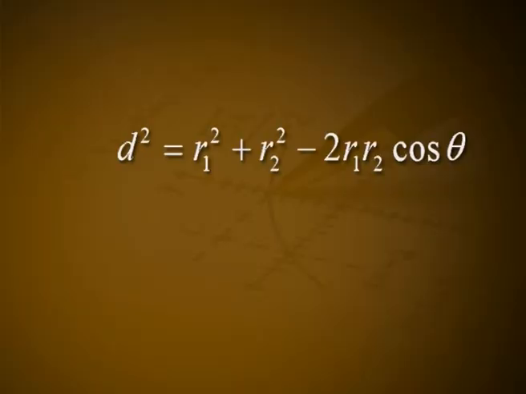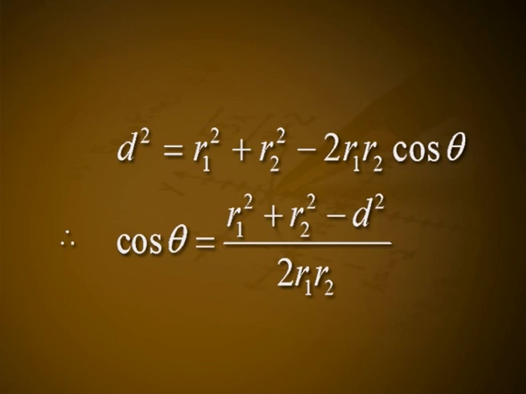Applying the cosine formula to triangle C1 P C2, we have d square is equal to r1 square plus r2 square minus 2 r1 r2 cos theta. Therefore, cos theta is equal to (r1 square plus r2 square minus d square) by 2 r1 r2.